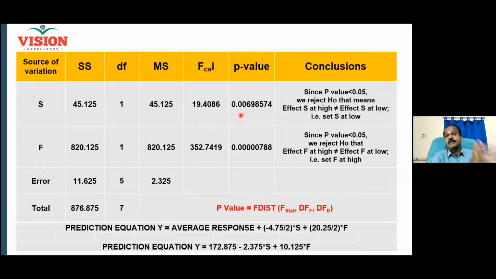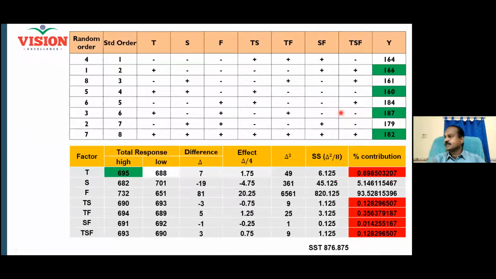Now, how do I optimize my factor? See here, I reject the null hypothesis. That means the effect of the factor yes when it is kept at high is not equal to the effect of the factor yes when it is kept at low. Now my question is whether I should keep it at high or keep it at low. What is your requirement? Your y should go up or come down? You want your y to go up because y is the yield of the process, right? Or something variable which you want to see growing.